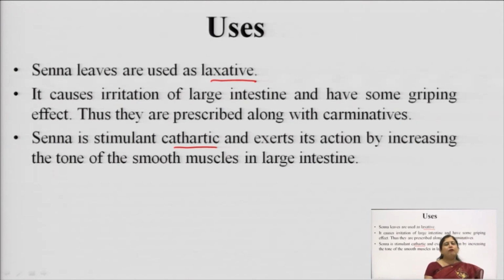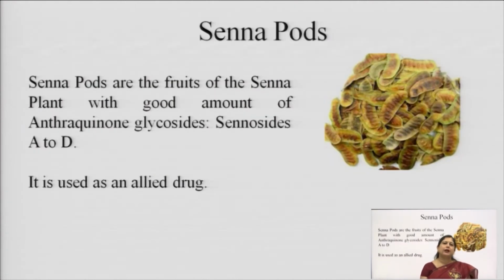One is laxative, where the food material or the undigested material is present, and the bulk of it is increased by sennosides by swelling due to the mucilage present as well as the glycosides present. Secondly, it exerts an action on the intestinal lining of the large intestine, because of which the tone of the smooth muscles increases and it leads to a cathartic action. Okay. So, both the actions, laxative and cathartic, are seen in senna. And because of the irritation which it causes to the large intestine, it is normally combined with certain carminatives like tincture of cardamom, which we had discussed in the last class.